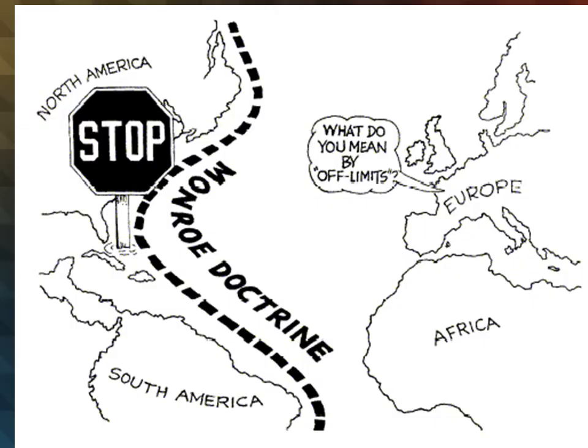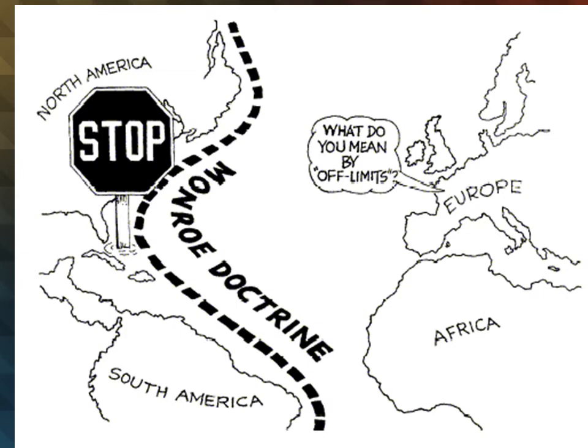Here's just some political cartoons that will hopefully help you understand the Monroe Doctrine a little bit. As you see here on the left, North America, which is the United States, is telling the European countries to stop, that they can't come over. It was like James Monroe was drawing a line with this Monroe Doctrine, this speech, saying, you can't come over here. It's not yours to have anymore.